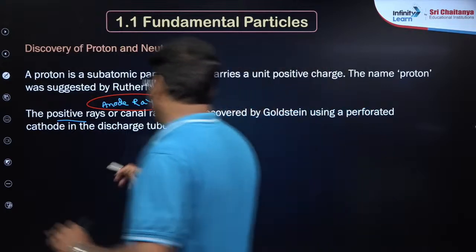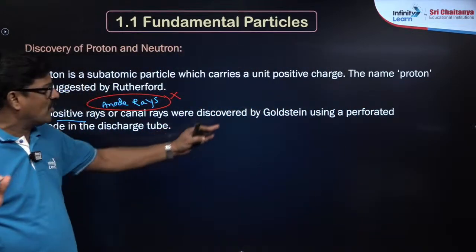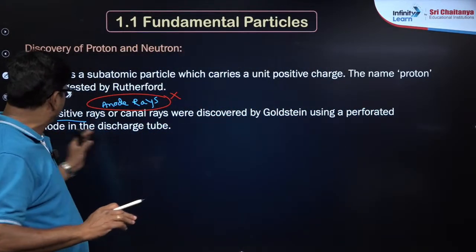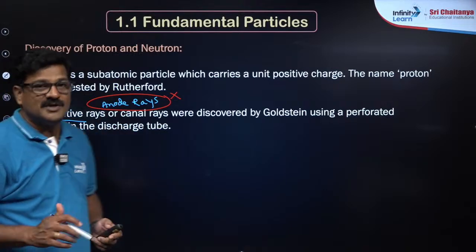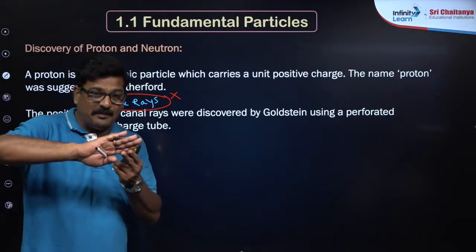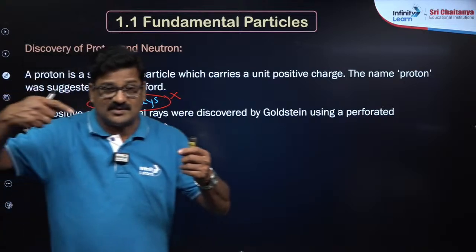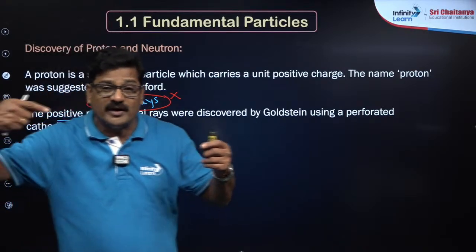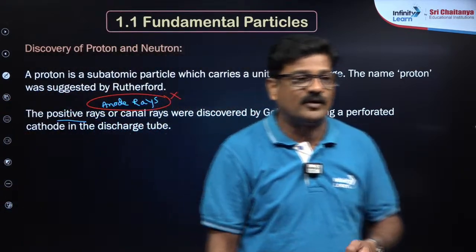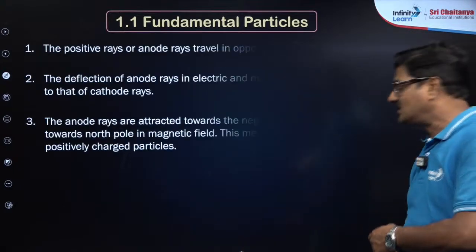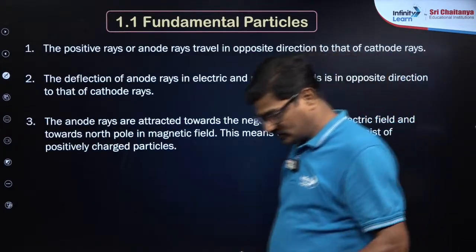Okay, the positive or canal rays were discovered by Goldstein using a perforated cathode in the discharge tube. So the cathode, we put a plate and made holes in it. So the anode rays or canal rays go through the holes of the perforated cathode. That's a different matter, we don't have to discuss that, right?